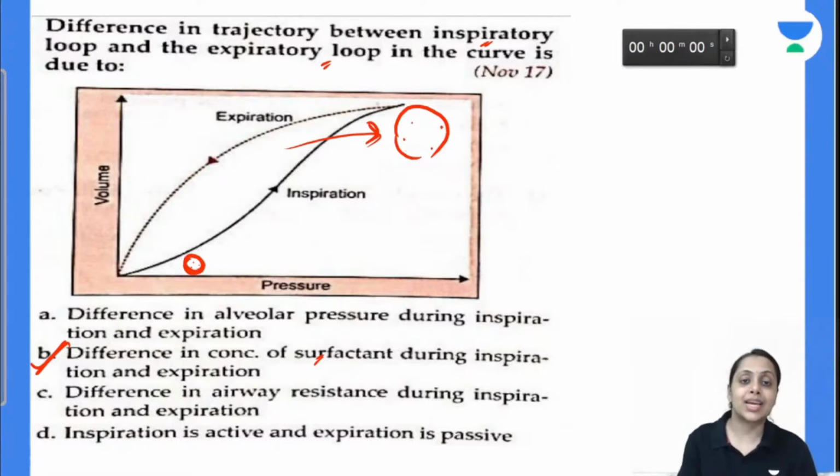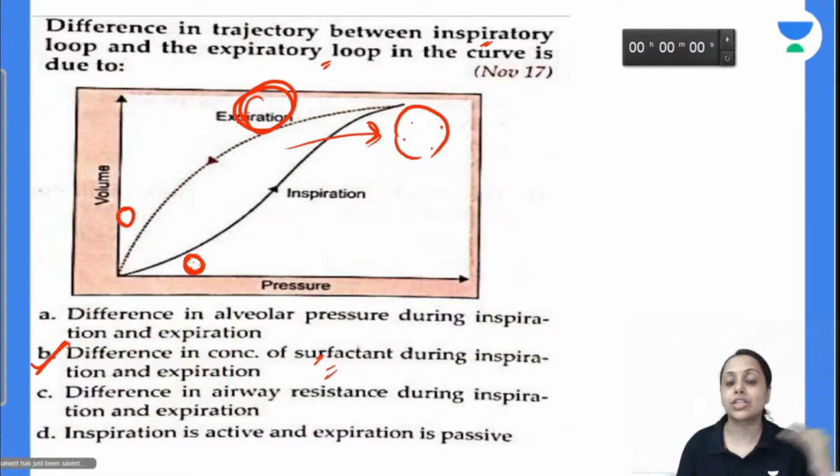So that's why there is a compliance change during inspiration and expiration: at the start of inspiration compliance is more, at the end of inspiration compliance is less, while at the start of expiration compliance is more and at the end of expiration compliance is less, and this is all due to the concentration of surfactant.